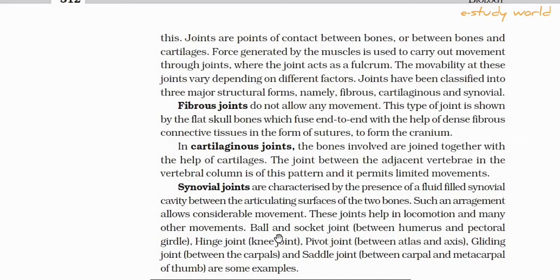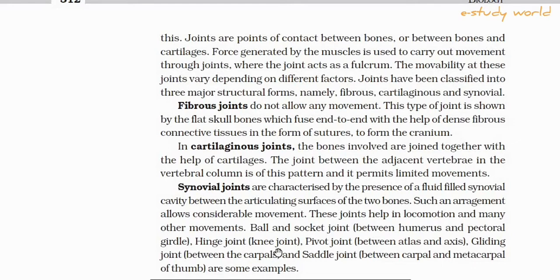These include the ball and socket joint between the humerus and pectoral girdle. देखा होगा, head of humerus and glenoid cavity of scapula, pectoral girdle are involved in this joint. We will discuss in detail and show you the hinge joint, the knee joint.